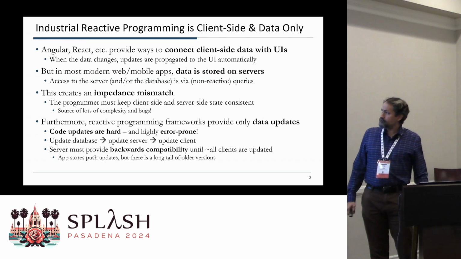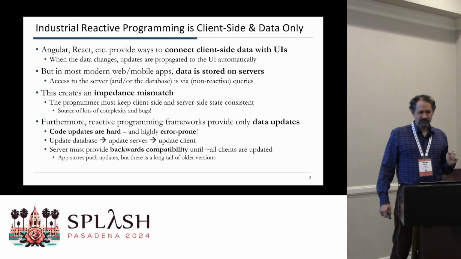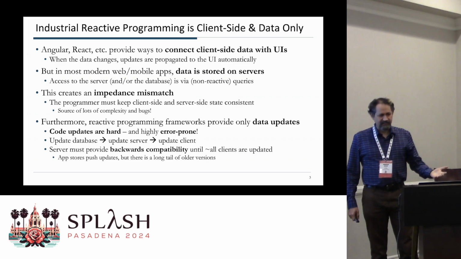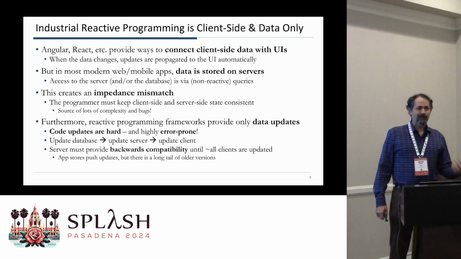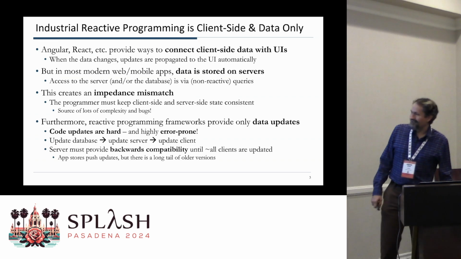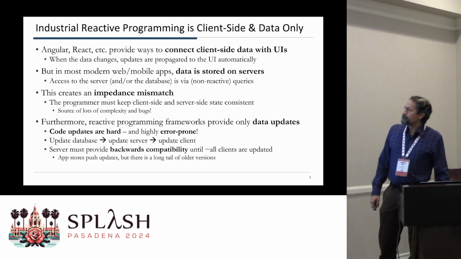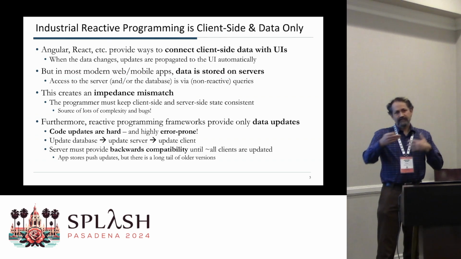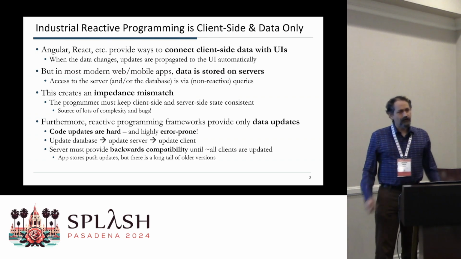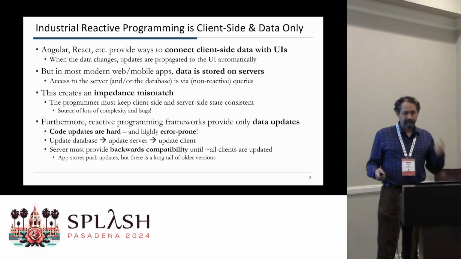And so this creates an impedance mismatch, and the programmer is forced to solve it, right? The programmer must keep client-side and server-side consistent, which is a source of lots of complexity and lots of bugs, and I've experienced these myself. So, furthermore, reactive programming frameworks really give you this update of data automatically, but code updates are still hard, right? And in fact, they're highly error-prone.